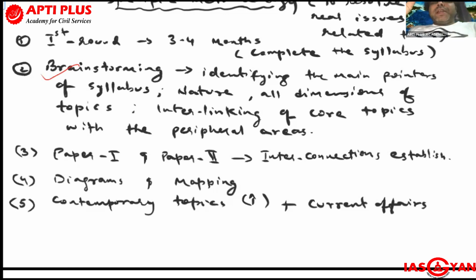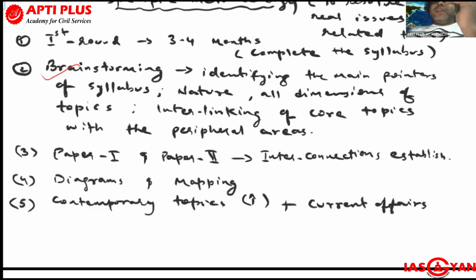This is called brainstorming. When you start linking, you will find there are some core areas. Of the 10 or 12 topics given in that particular unit, all are not required equally. You do not have to go one by one, and there are some interlinks and interconnections also, where you can save time. So identify the main pointers of the syllabus, the core area, understand the nature of that particular unit, and link it with all the subtopics given in the syllabus.